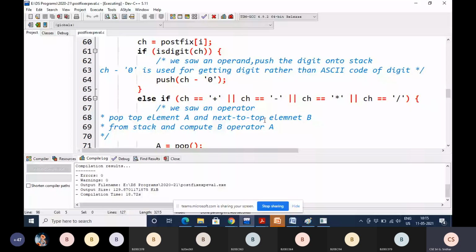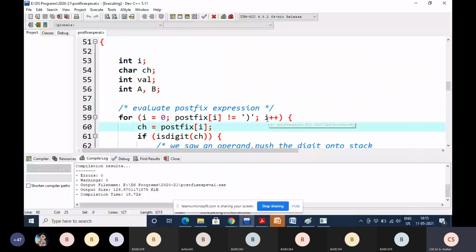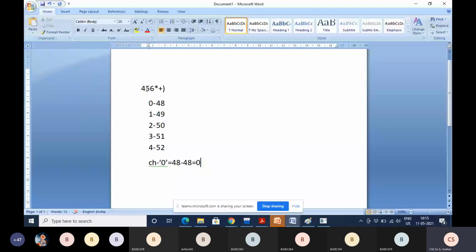Next, the I value is incremented. Now postfix of 1, I value is 1 now. What is the postfix of 1? Means second symbol, 5. The second symbol in the given postfix expression is 5. Now 5 is not equal to right parenthesis.